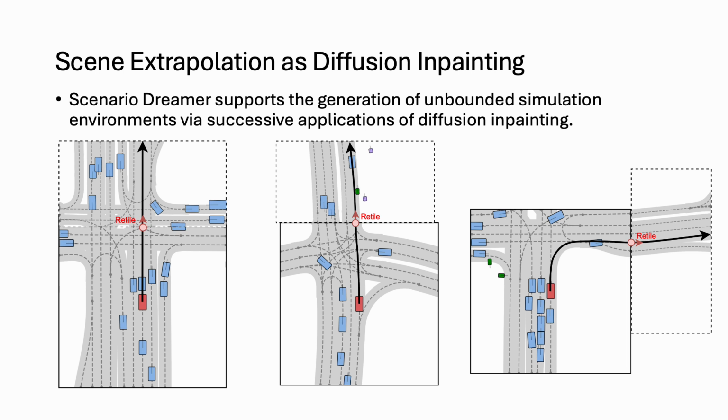However, oftentimes we would like to simulate for longer than can be simulated in a 64 by 64 meter tile. So to support this capability, we take inspiration from prior work Sledge that utilizes diffusion inpainting to generate longer scenarios for AV testing. As shown below, we can generate an initial 64 by 64 meter tile, select a valid route for the ego, and then renormalize the scene to the end of the route. We can then apply diffusion inpainting to fill in the new part of the scene, conditioned on the existing part of the scene. This inpainting procedure can be applied successively to generate arbitrarily large simulation environments.